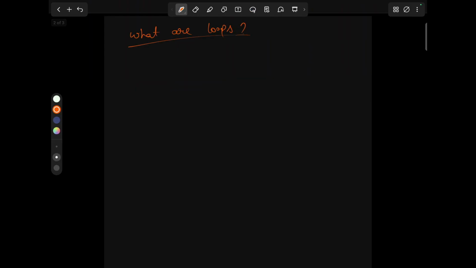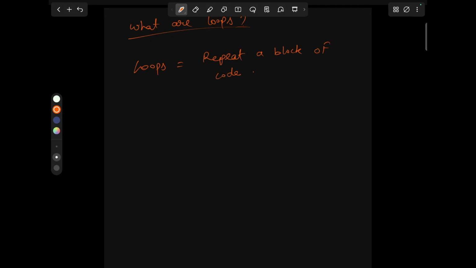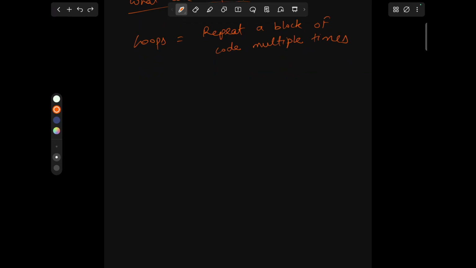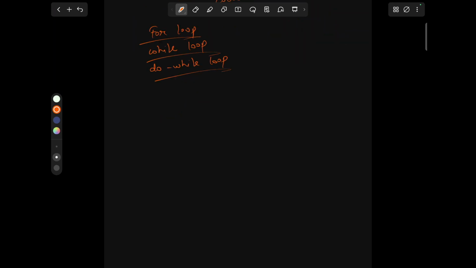In real life, we do things repeatedly, brushing teeth every day, checking our phone again and again. In programming, loops help us repeat tasks until a condition is false. In simpler terms, a loop repeats a block of code multiple times. C++ provides three main types of loops: for loop, while loop, and do while loop. Let's look at the for loop.